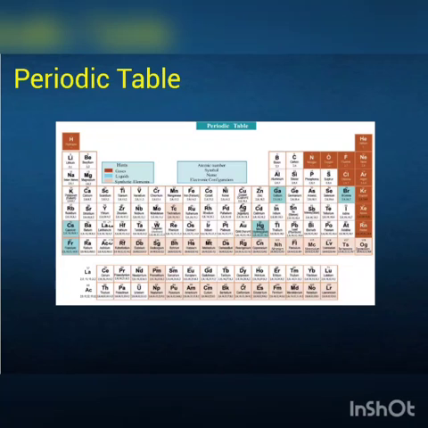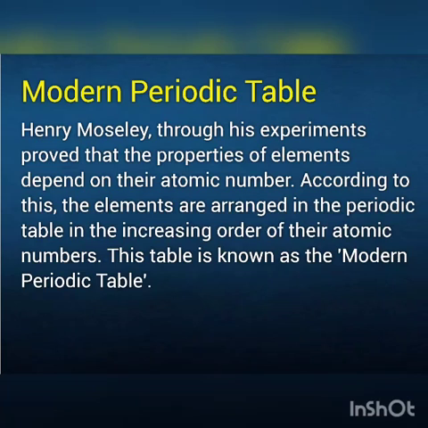Nowadays, we use the modern periodic table. Henry Moseley introduced the modern periodic table. Through his experiments, he proved that the properties of elements depend on their atomic number. According to this, the elements are arranged in the periodic table in the increasing order of their atomic numbers. This table is known as the modern periodic table.